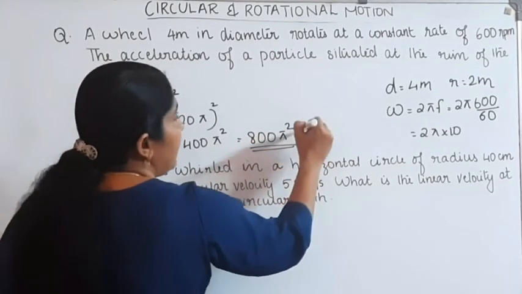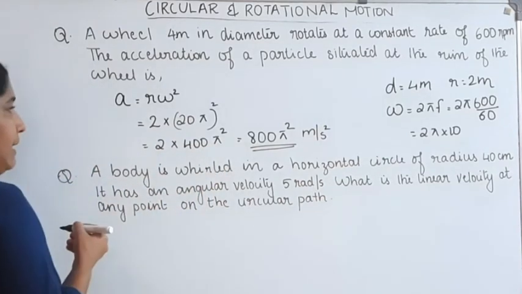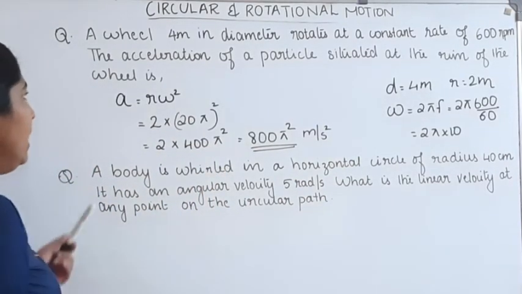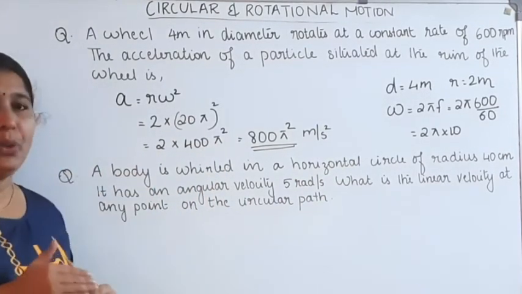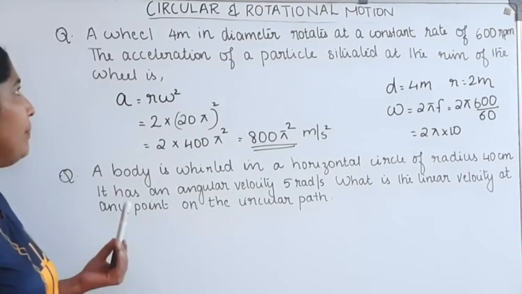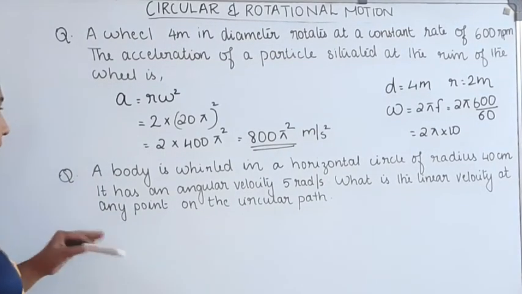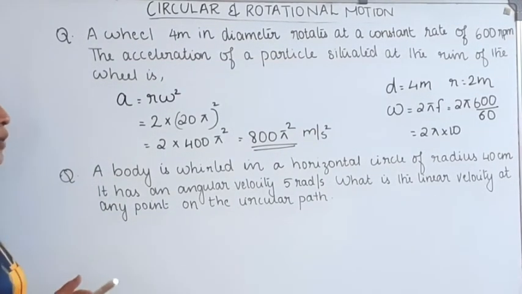800 pi square meter per second square. The unit of acceleration is meter per second square. Then acceleration is equal to 800 pi square meter per second square. That is the acceleration. A simple question.